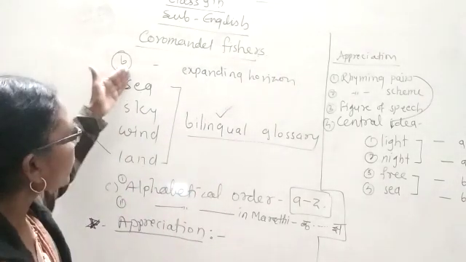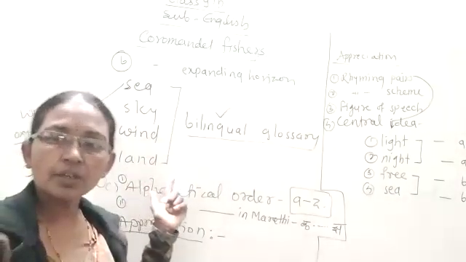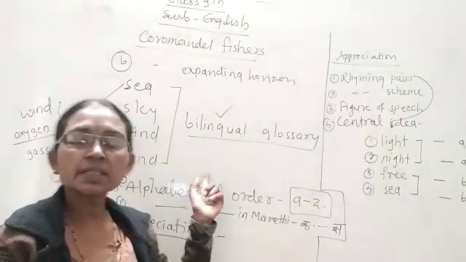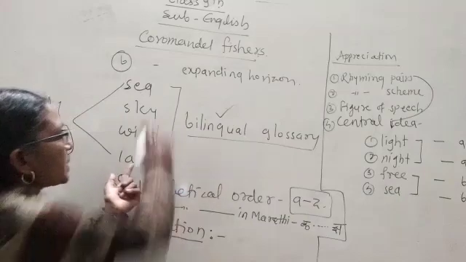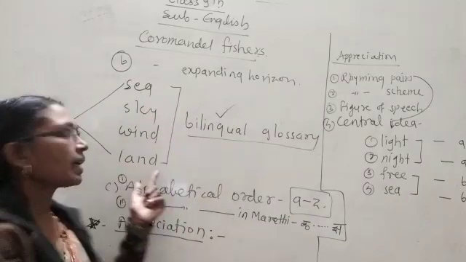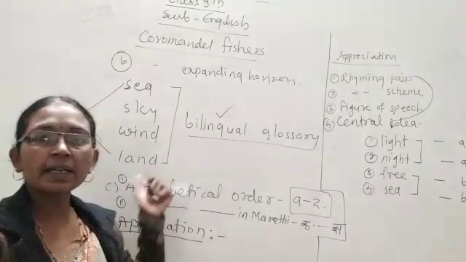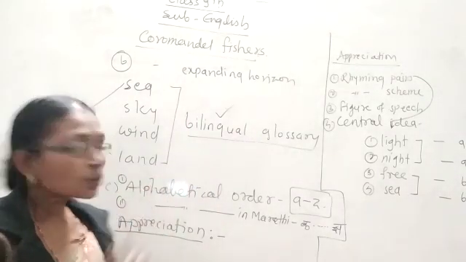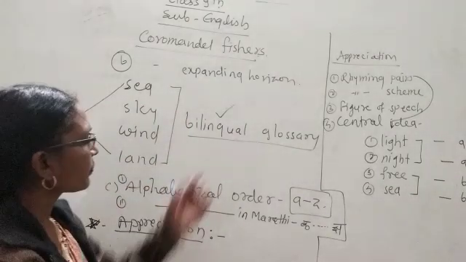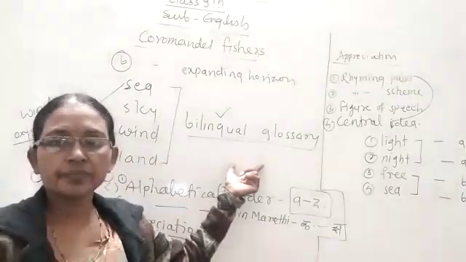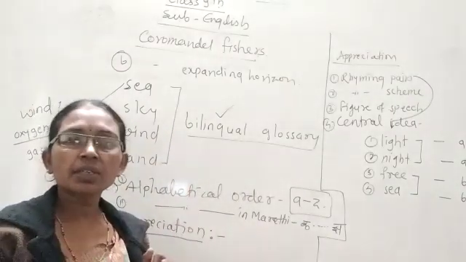So when you have written for expanding horizon all the related words regarding these 4, sea, sky, wind and land, and I think we already took the example of land in class yesterday. The next point is bilingual glossary.